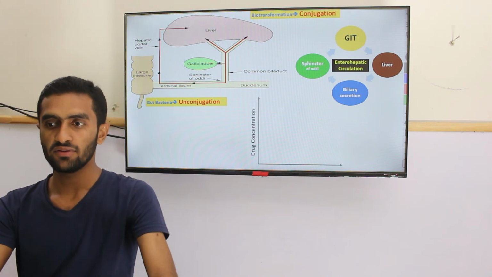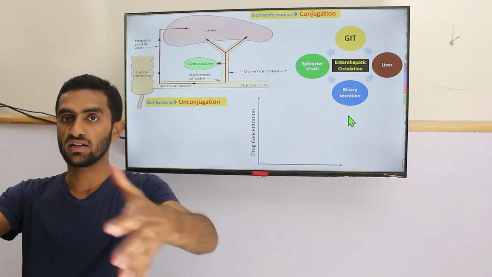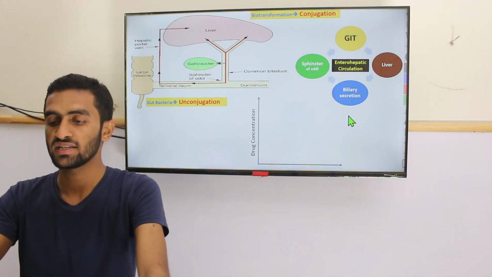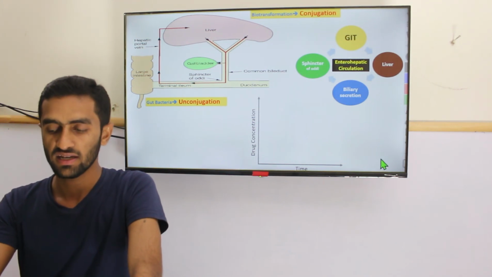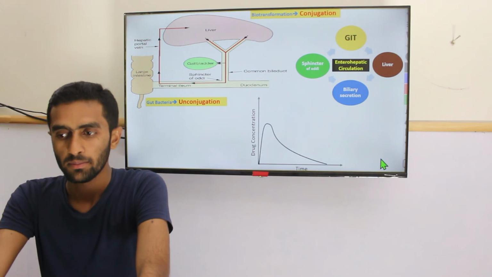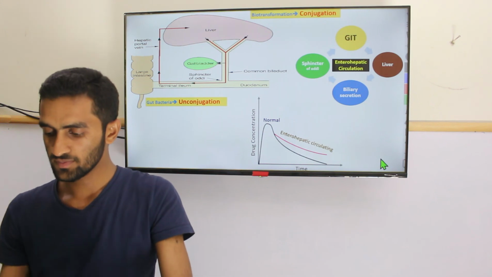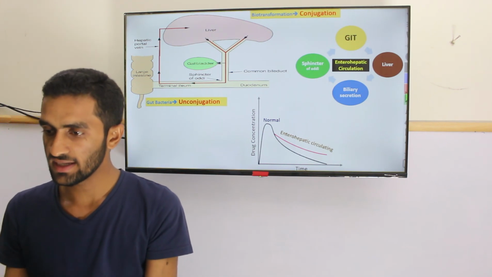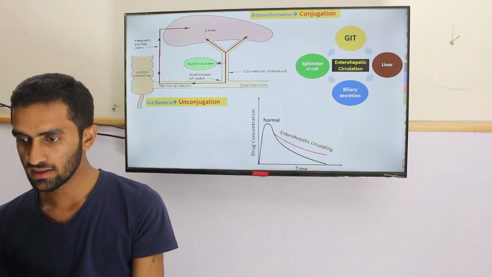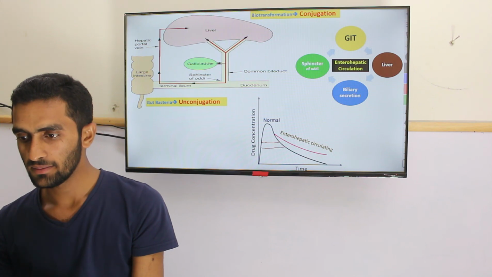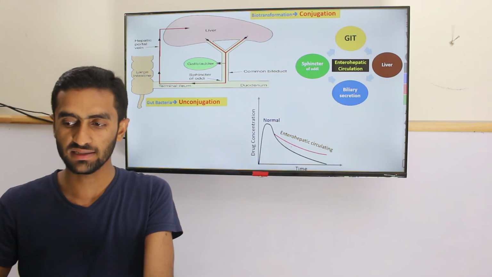If you look at enterohepatic circulation, their half-life, their duration of action, is going to be increased. So graphical representations in the Step 1 exam are tested like that. It's a normal graph, but the enterohepatic graph will be like that, because it shows that the duration of action has been increased compared to normal.